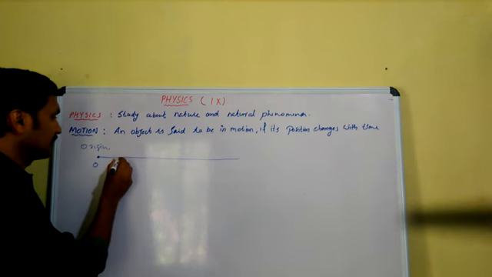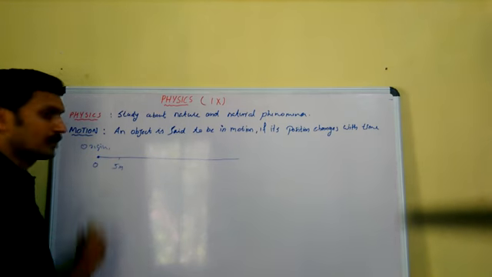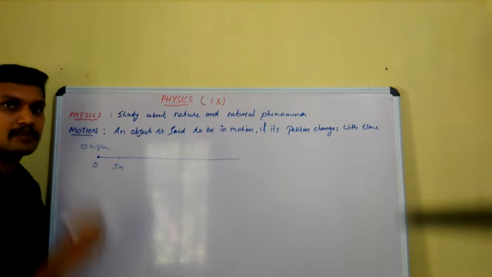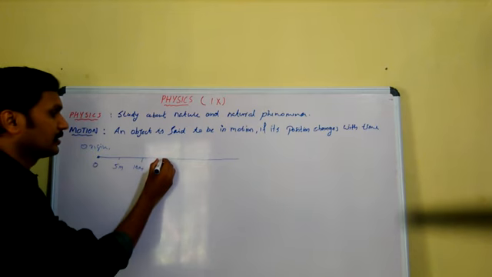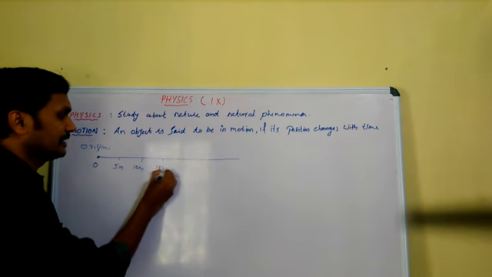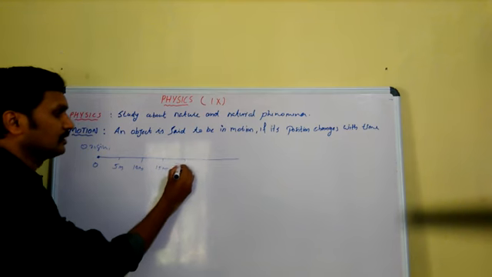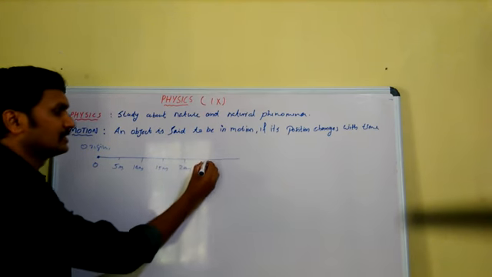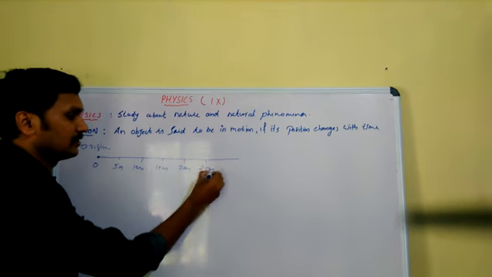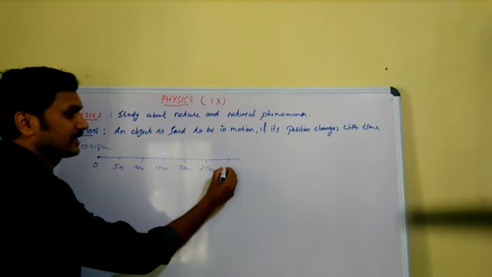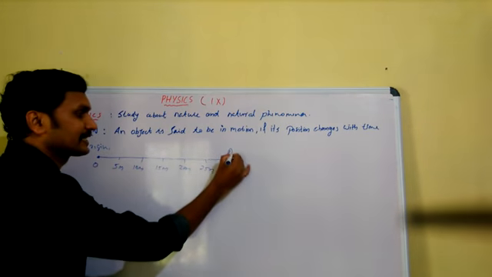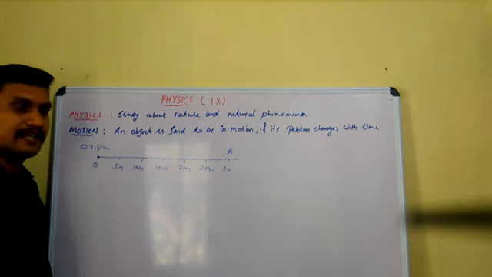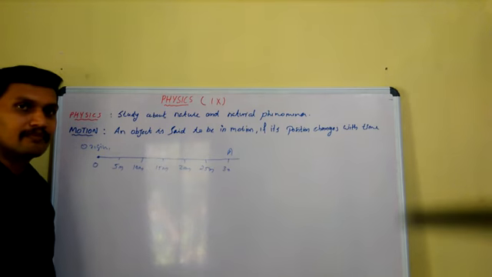The object reached 5 meters away from the starting point or origin after 1 second. After 2 seconds, it reached 10 meters away from the starting point. In the 3rd second, it is 15 meters away from the starting point. In the 4th second, 20 meters. In the 5th second, 25 meters. And in the 6th second, say it is at 30 meters from the starting point. Now it has reached A after 6 seconds.